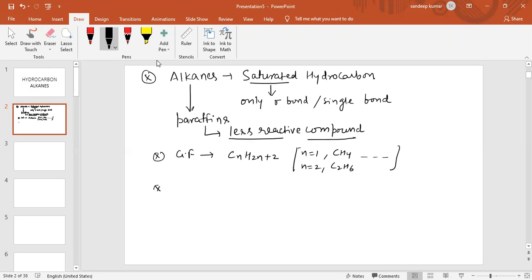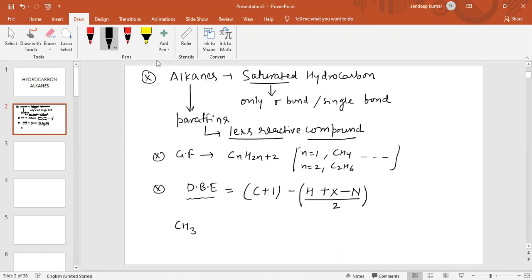We can also find the double bond equivalent, which you have studied in general organic chemistry. So how can we find the double bond equivalent for alkanes? DBE equals (number of carbon atoms plus 1, minus number of hydrogen atoms plus number of halogen atoms minus number of nitrogen atoms) divided by 2, whole divided by 2.